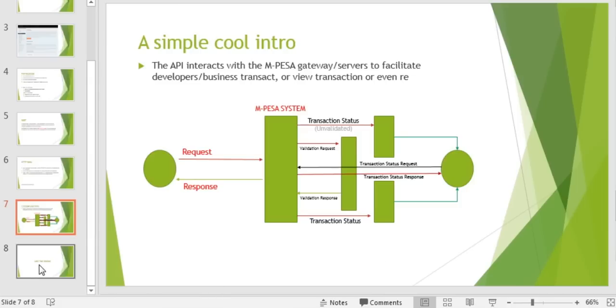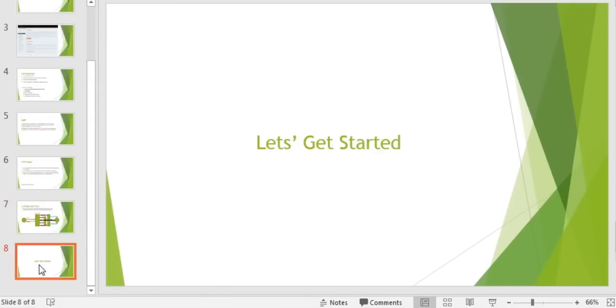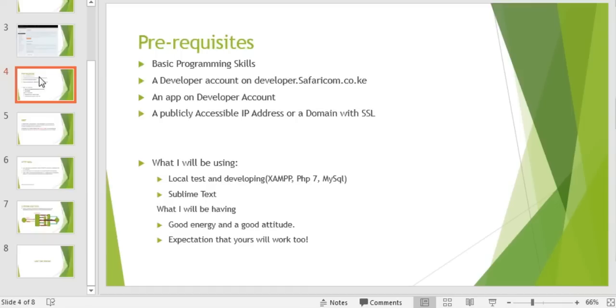So from the next class, actually, we are getting into coding. And remember our prerequisites.